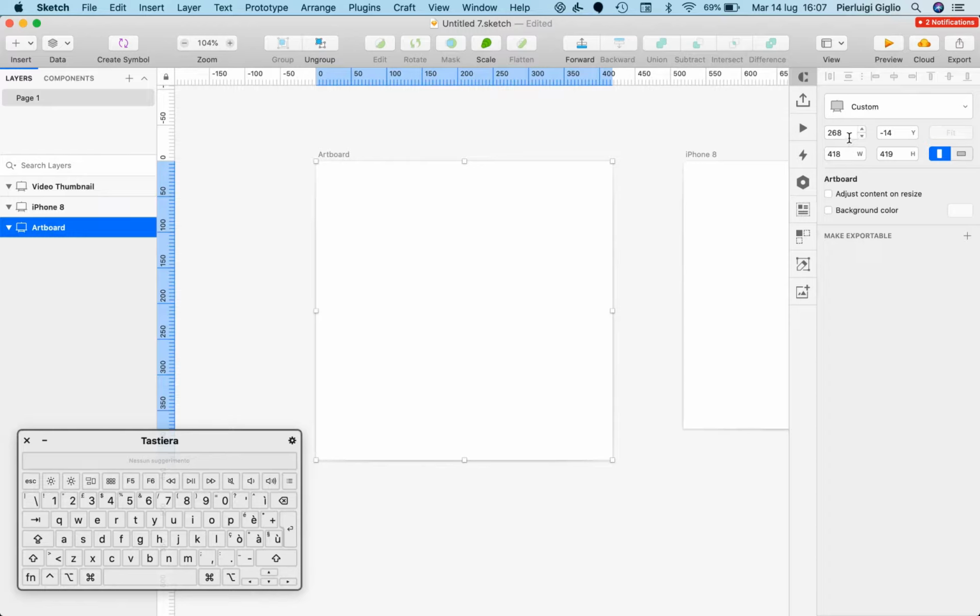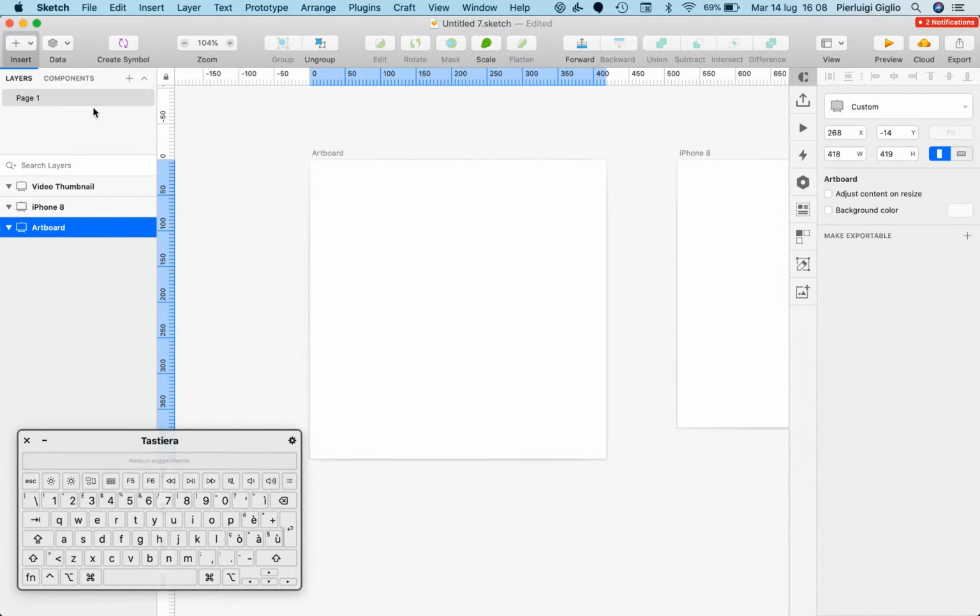You can also see where the artboard is on its X and Y axis in the composition. And there's a cool feature which is adjust content or resize, which if you turn on, I'm just going to create a rectangle.